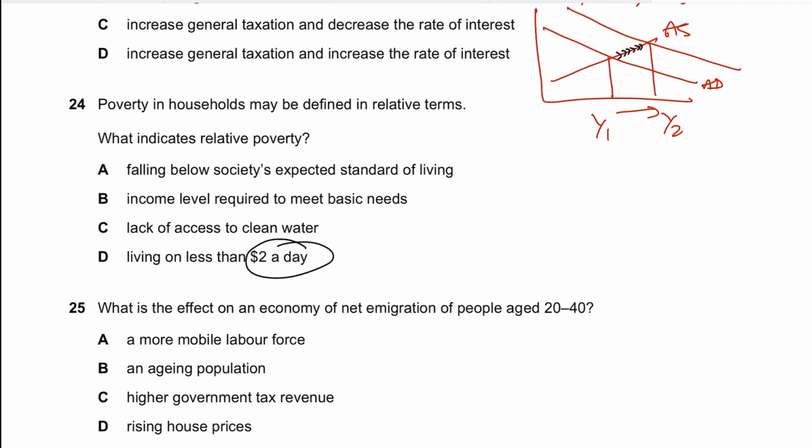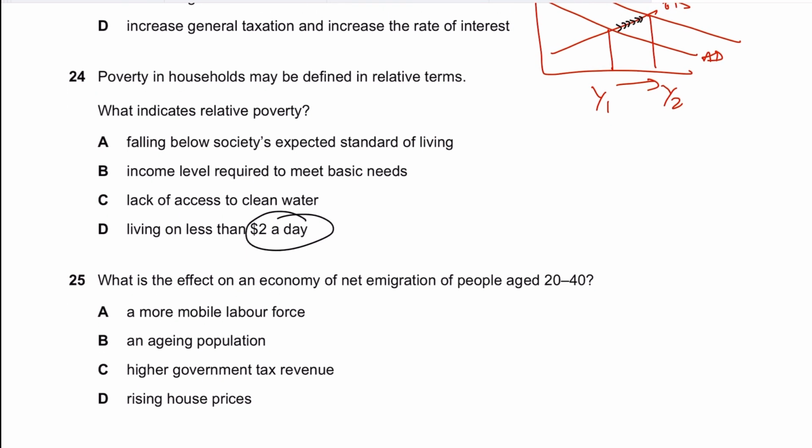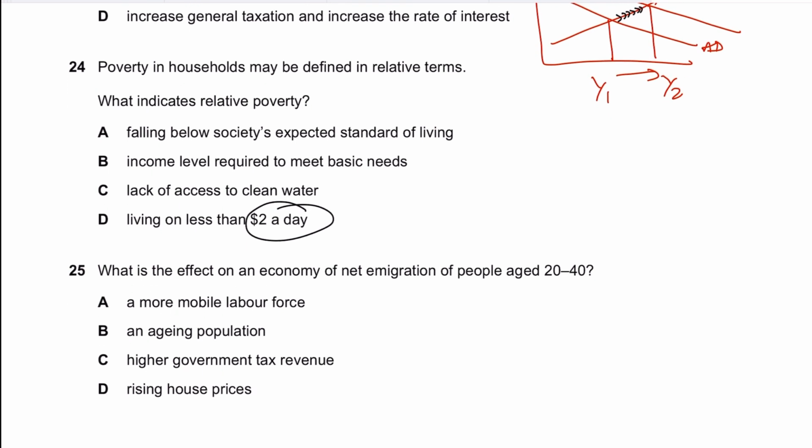As far as relative poverty is concerned, it is a condition where the income is a certain percentage below the average incomes that are required to maintain a certain standard of living. Whatever income you should have to maintain a certain threshold of living standard, maybe your income is less than that threshold, right? So that is what relative poverty is.